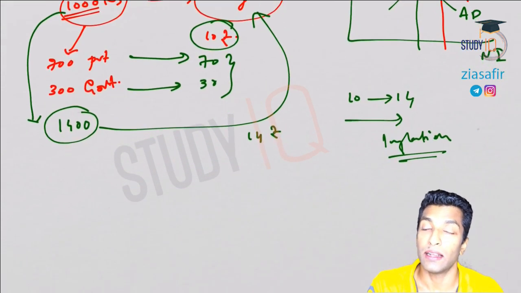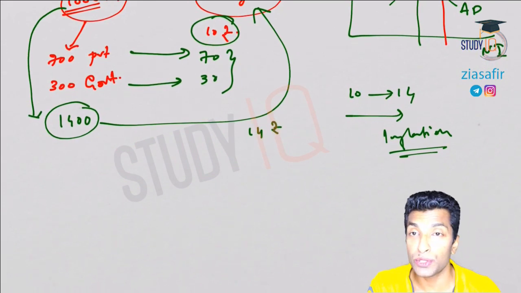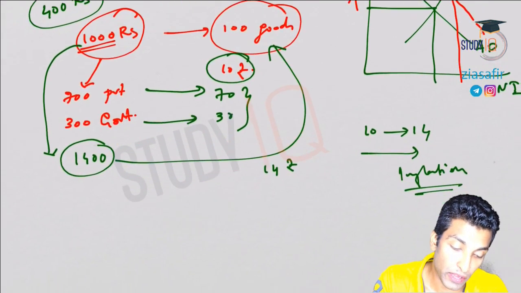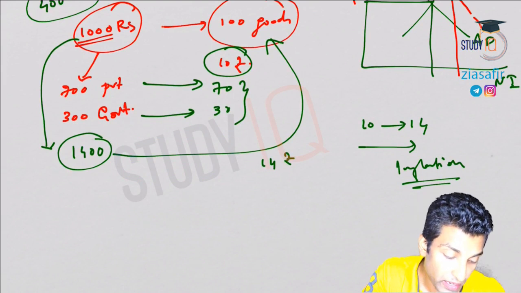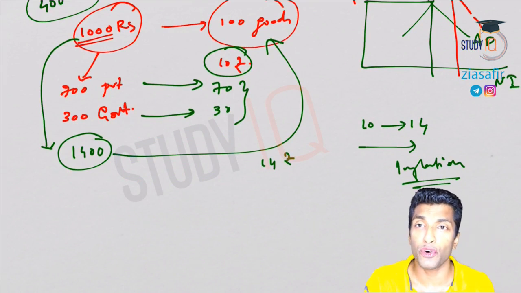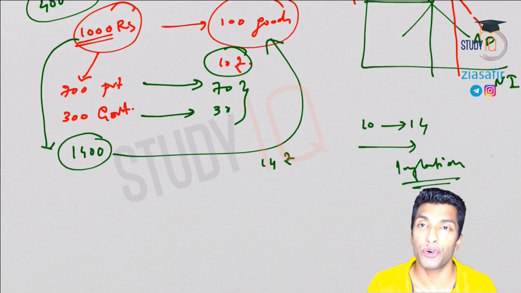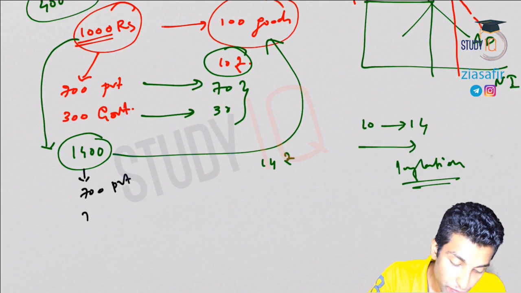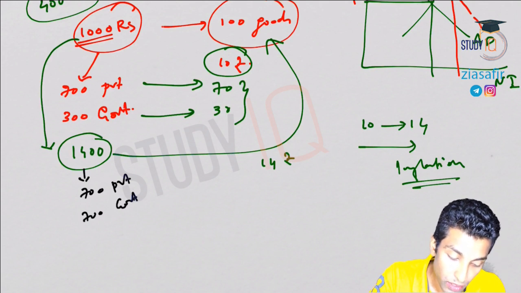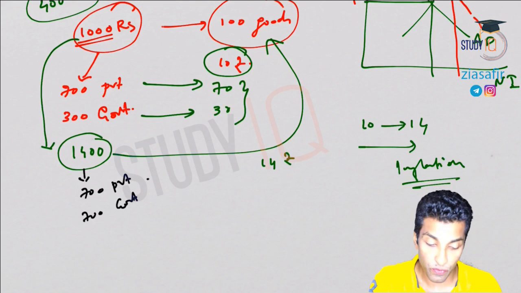Now more than that, this printing of currency will also act as an inflation tax. How is it actually going to happen? Now see how much private can buy. This extra 400 rupees will be with whom? This extra 400 rupees will be with the government. So now out of this 1400, 700 is for private and 700 is for government, because earlier it was 300, now 400.